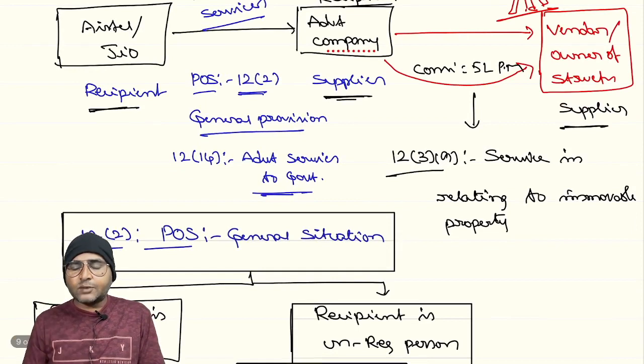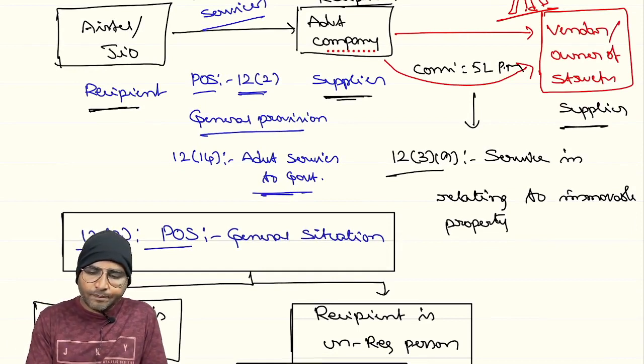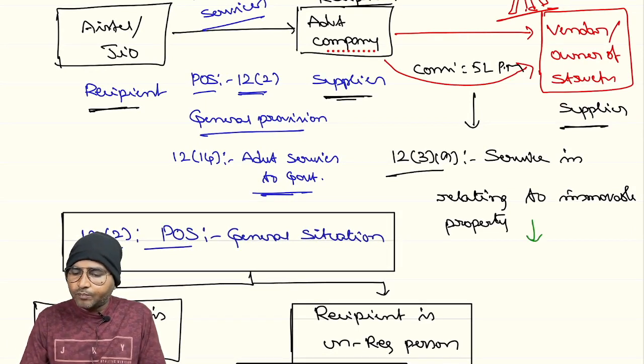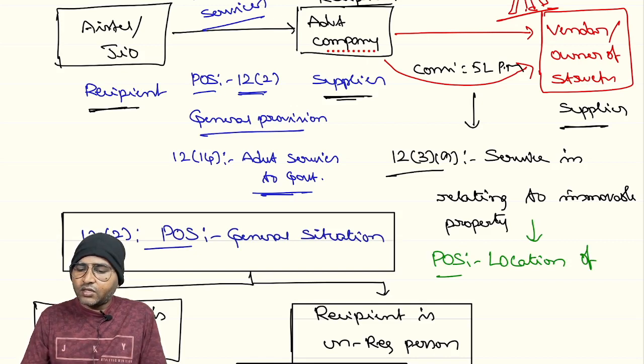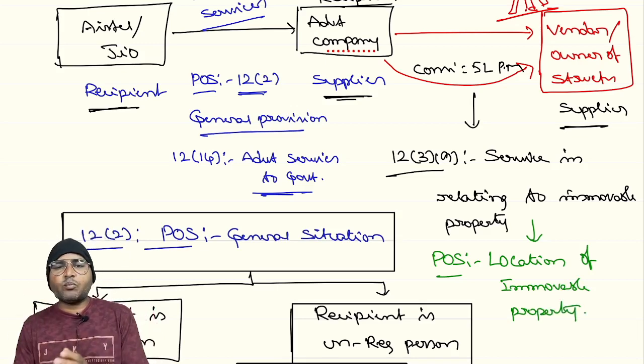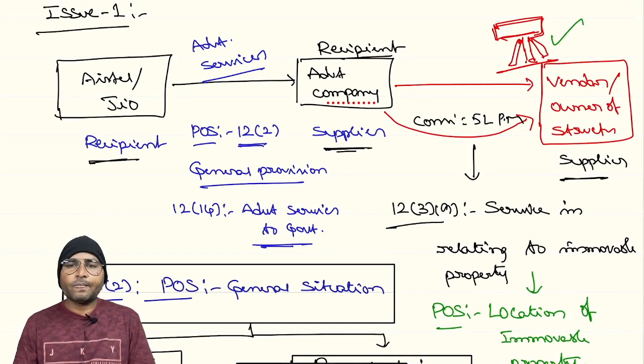In such a situation, as per section 12 subsection 3 clause A, what is the place of supply? The place of supply will be the location of the immovable property. That is where such a supporting structure is located, right?